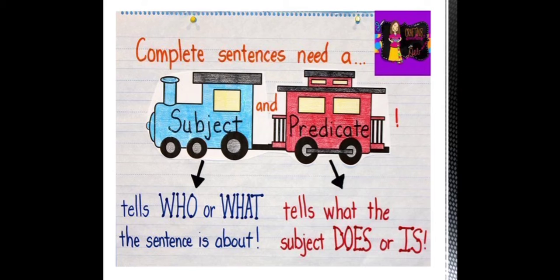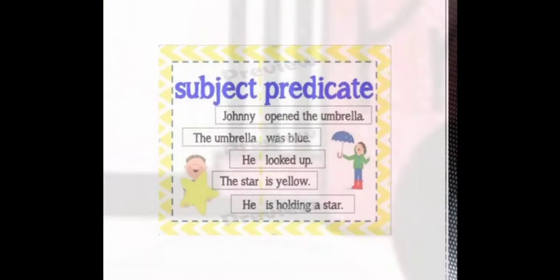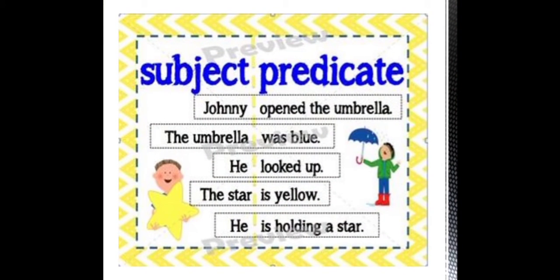Let us understand it through some examples. Johnny opened the umbrella. Here Johnny is your subject, who is the doer of the action. Opened the umbrella is your predicate. The umbrella was blue. So here, what is the umbrella like? It is blue in color. So was blue is the predicate and we are talking about the umbrella, so it is the subject.